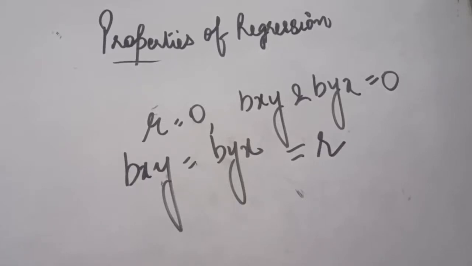Another thing that I told you in the video on the grouping table also is that regression coefficients are independent of change of origin, but they are not independent of change of scale. If you are changing the scale, you have seen that when we took i, that is a common factor, we then multiplied it in the calculation of bxy and byx. So we can say that regression coefficients are independent of the origin, but they are not independent of the change of scale.